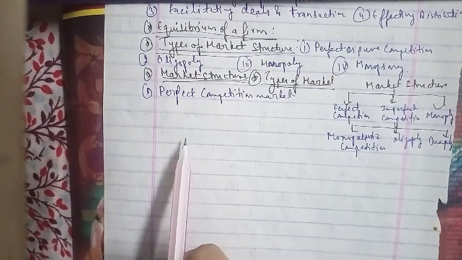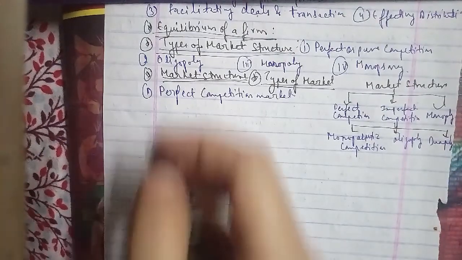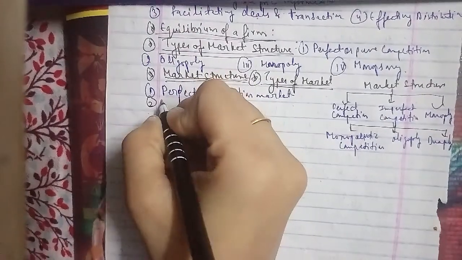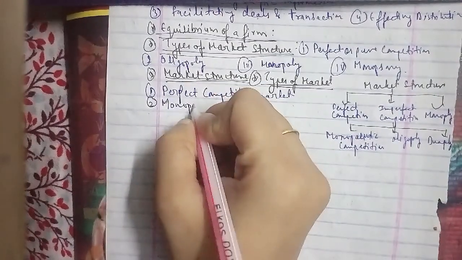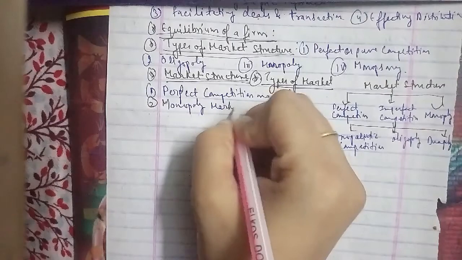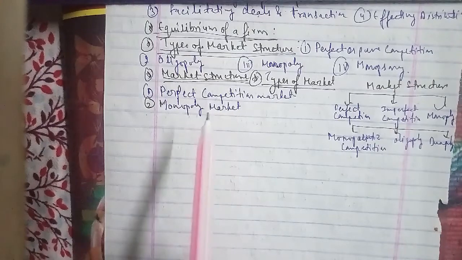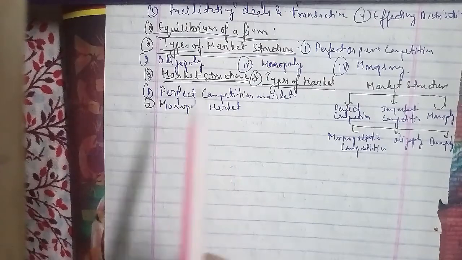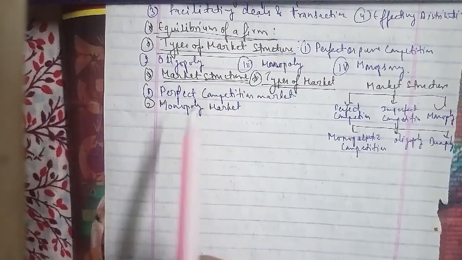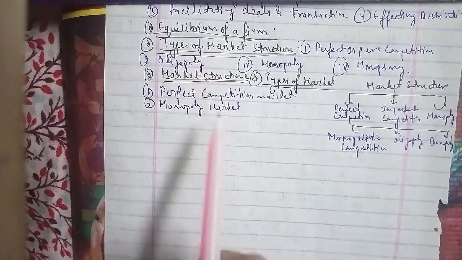The second is the monopoly market. A monopoly is a market situation in which there is only one seller of a product with barriers to entry of others. The product has no close substitutes, and the cross elasticity of demand with every other product is very low. This means that no other firm produces a similar product.